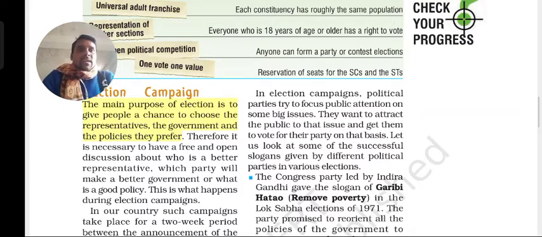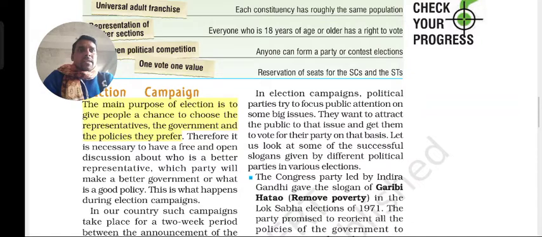Okay, and let us look at some of the successful slogans given by the different political parties in the various elections. We will be seeing the 1970s, from 1970 onwards, when elections used to take place, and what slogans they gave. Let us look at that now.